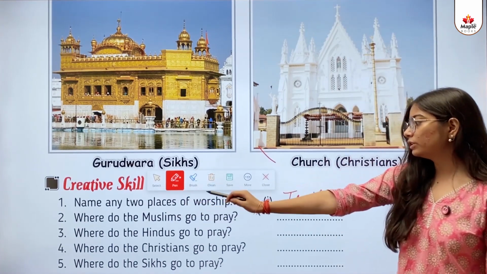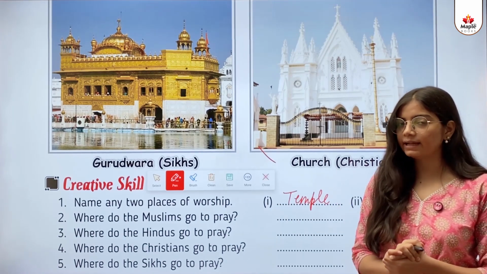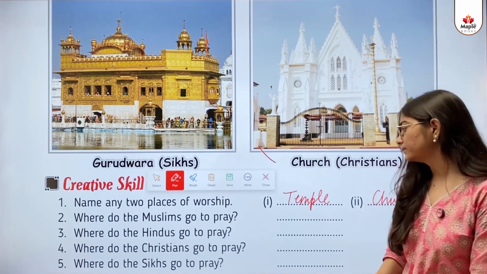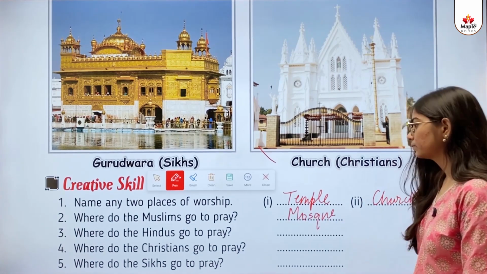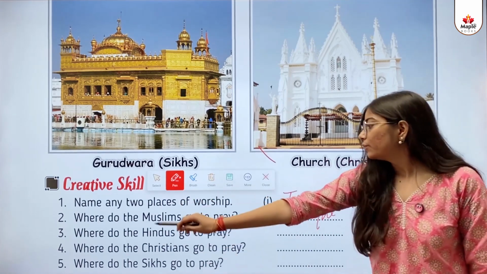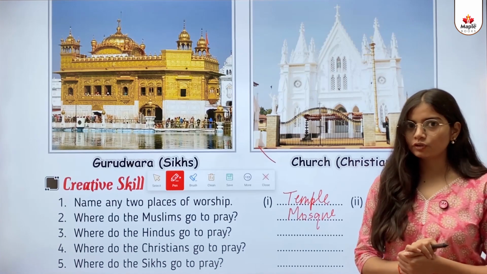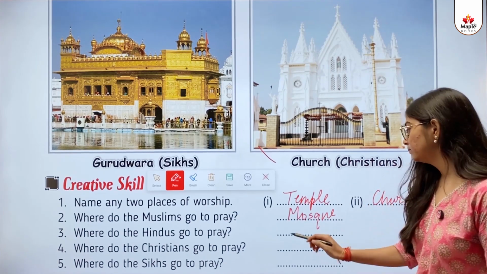Second, where do the Muslims go to pray? So kids, where do Muslim people go to worship? The answer is mosque. Third, where do the Hindus go to pray? So kids, where do Hindus go to pray? Answer is temple.